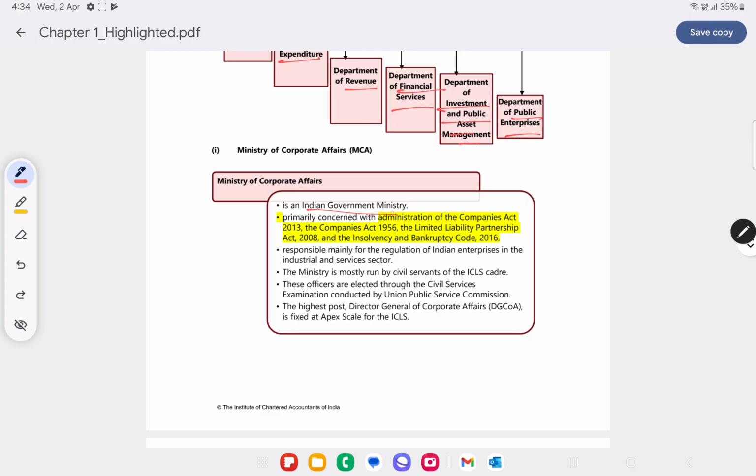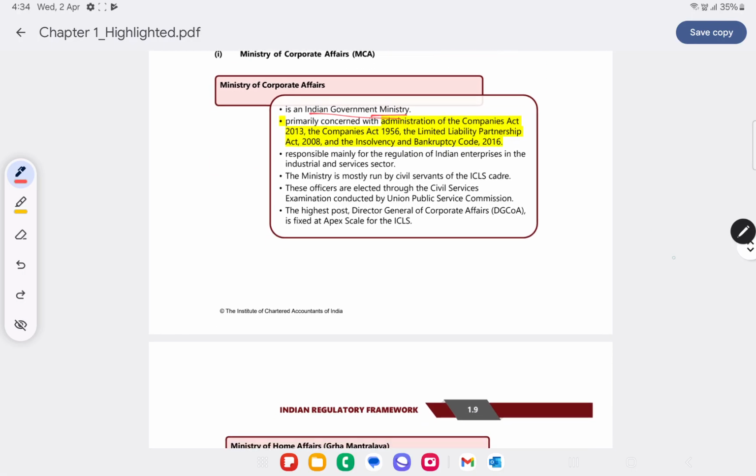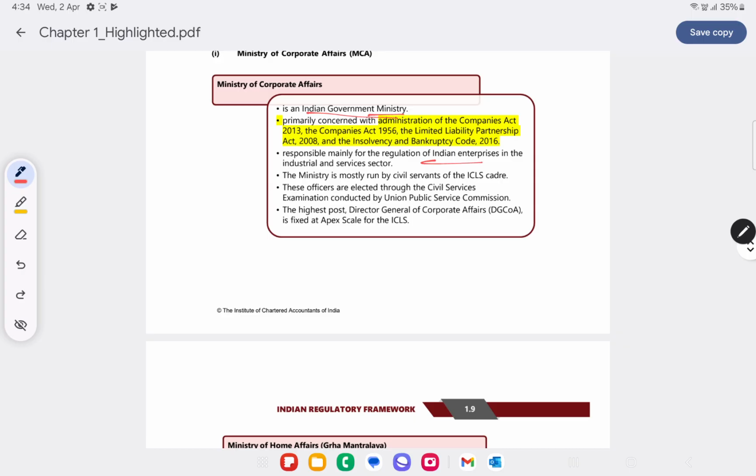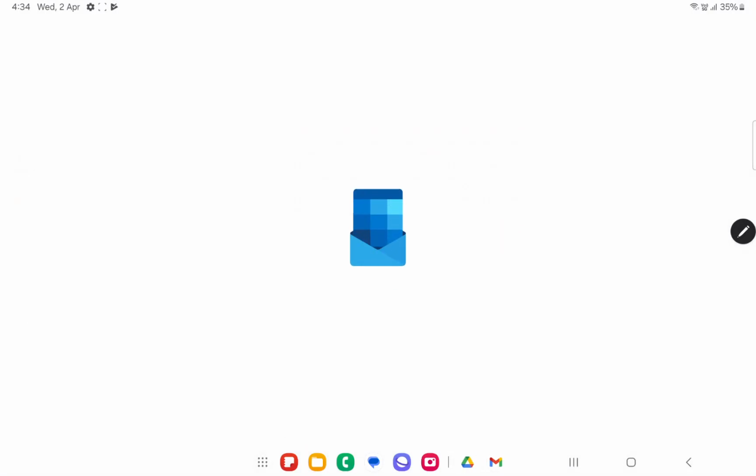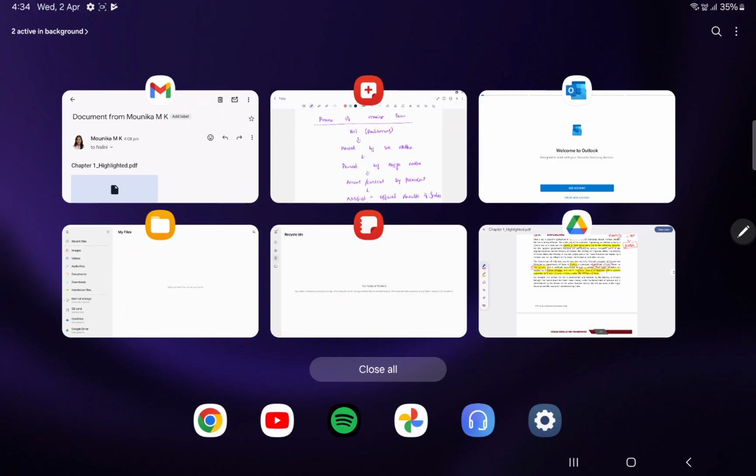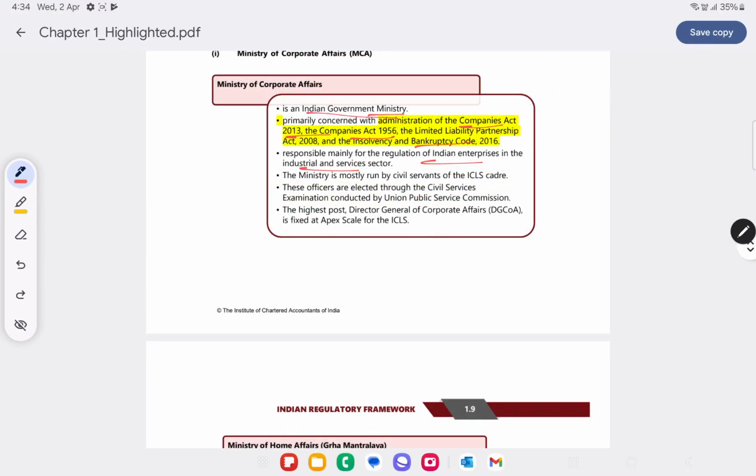So Ministry of Corporate Affairs. Ministry of Corporate Affairs is an Indian government ministry. They are responsible for regulation of Indian enterprise and industrial and service sector. So generally, Ministry of Corporate Affairs is that administration authority who takes care of the companies administration under Companies Act 2013, Companies Act 1956, LLP, and IBC.